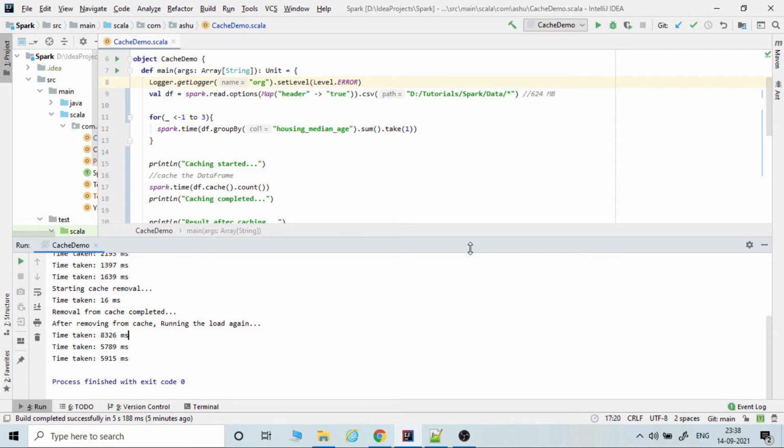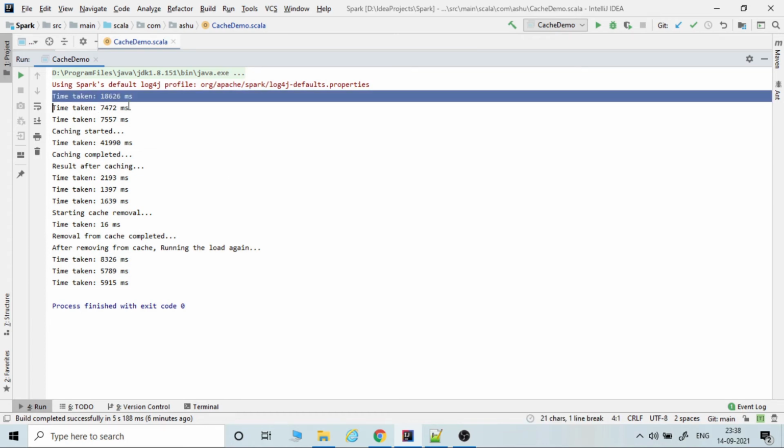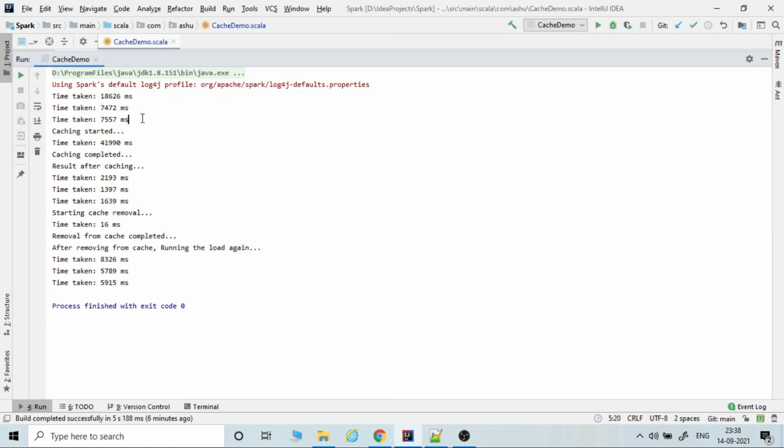Okay, the program is finished. Let's have a look at the output. You can see there are three results for time taken, because we ran that particular loop three times. The first time is much more than the other two because Spark is taking time for other operations like loading the file and creating the Spark cluster.